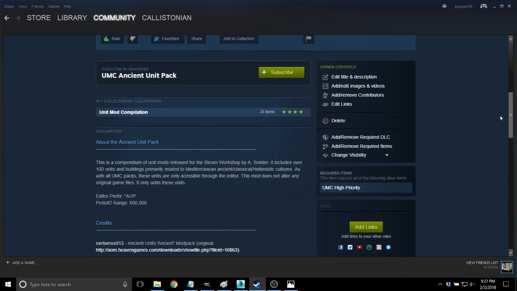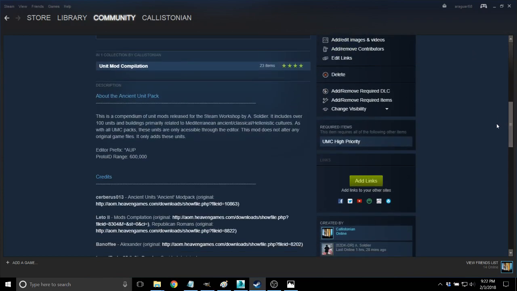So you will need to make those mods required. Then contact the modder again and politely ask them to promote your scenario for their mod, and they will be happy to do that in most cases. So what you end up with is a situation where you're mutually promoting one another's products. So you're promoting their mod because it's a required item for people to play your scenario, and the modder is also saying, hey, everybody should check out this cool scenario that uses my mod. So win-win for everybody.